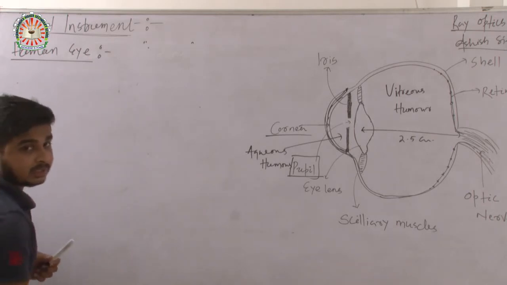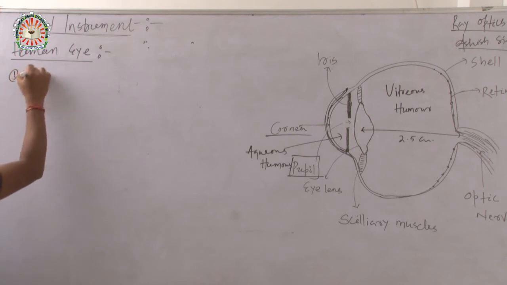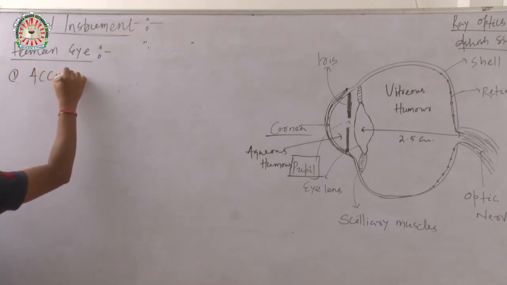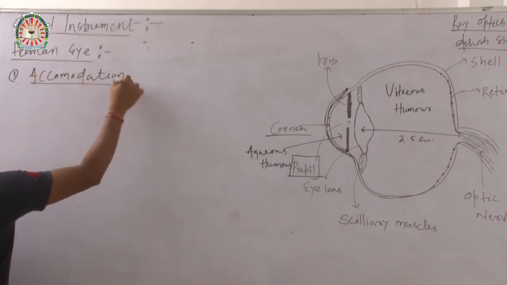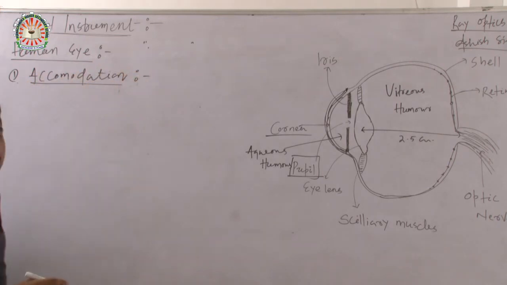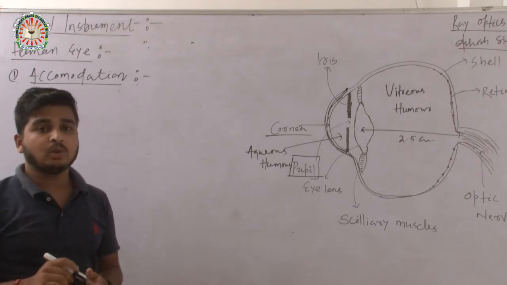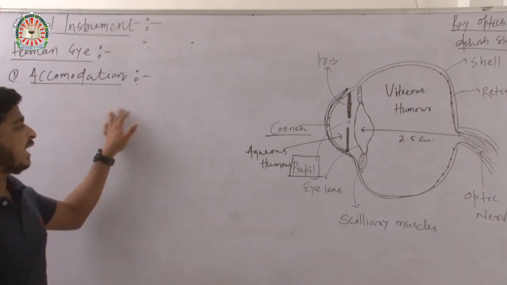Remember a few things. First one, accommodation. What is accommodation? Accommodation means to adjust.